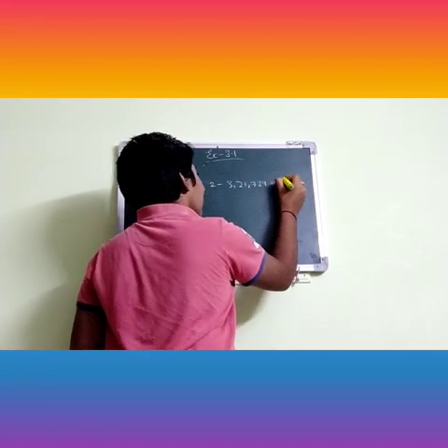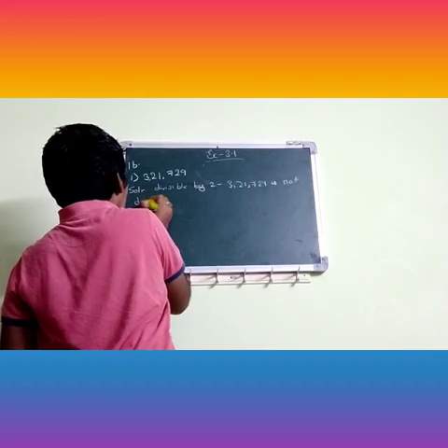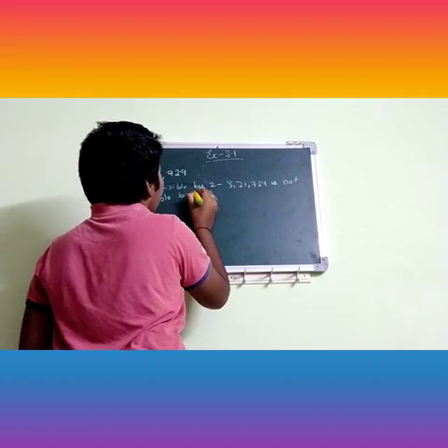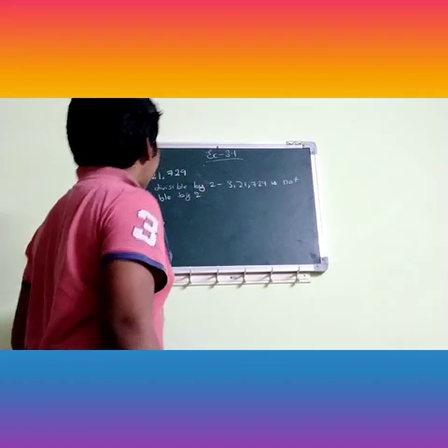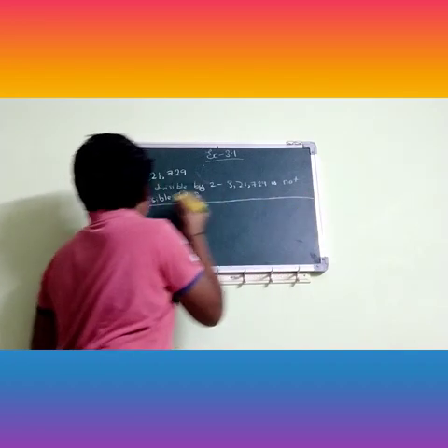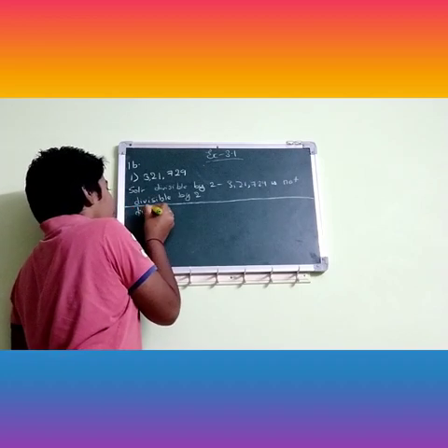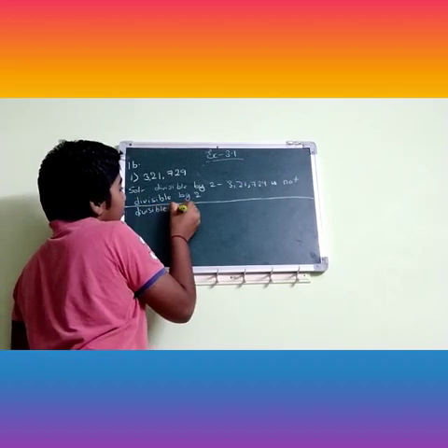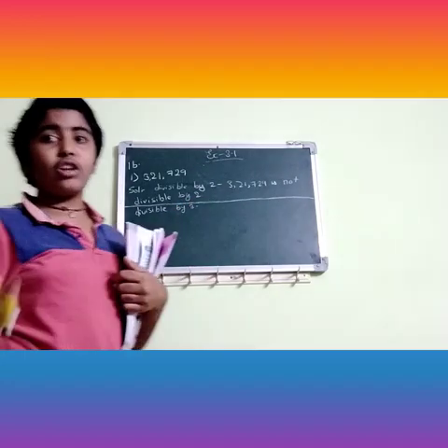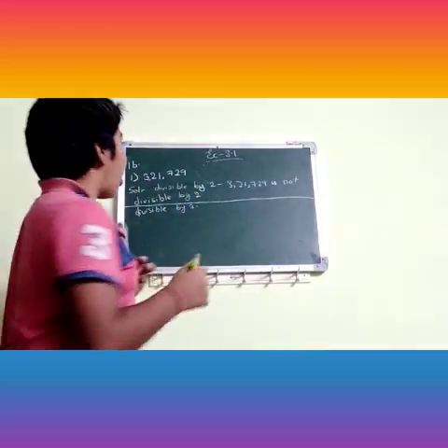3,21,729 is not divisible by 2. Okay? Now divisible by 3. So with this, checking is over. Now divisible by 3. So I told you what is divisible by 3? Sum of all the digits. So let's do the sum of all the digits.